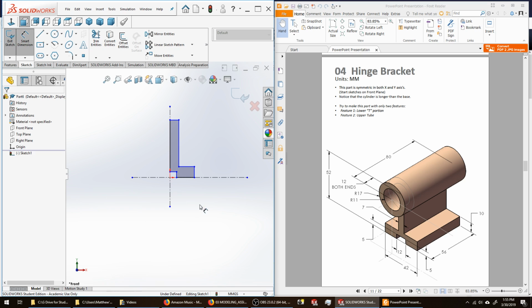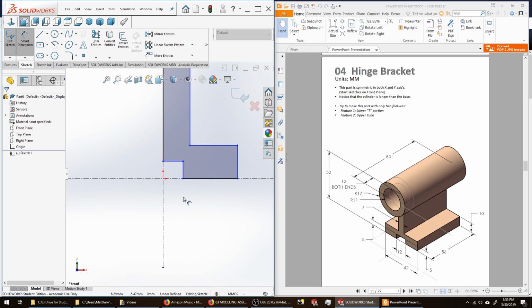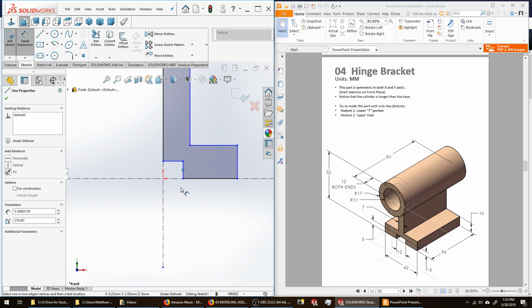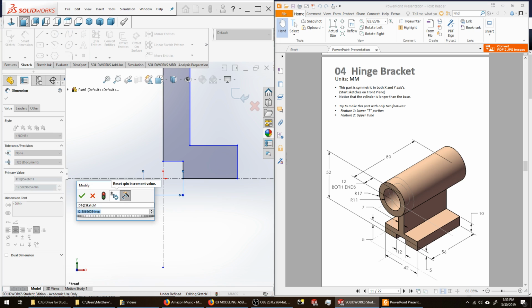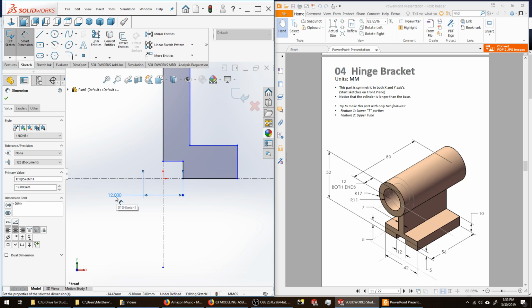Go to Smart Dimensions. I'm going to use diameter dimensioning mode to dimension this slot and the outside shape and this width. Pick this line, pick my construction line, and I get a dimension across that would be the imaginary full width. Type in a value of 12 millimeters, hit enter. Overall width of the finished part out to this edge will be 42 millimeters.